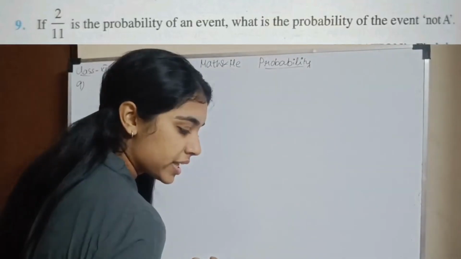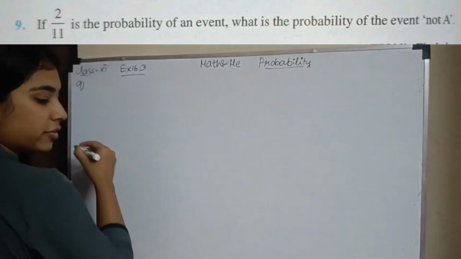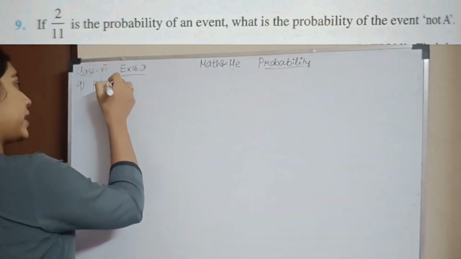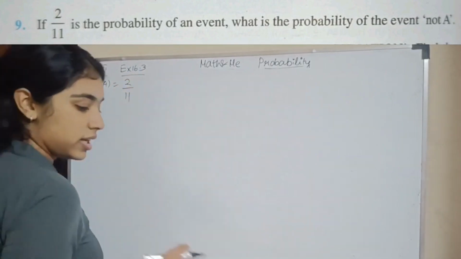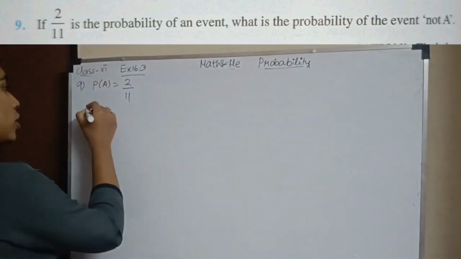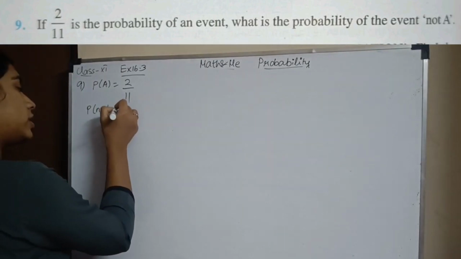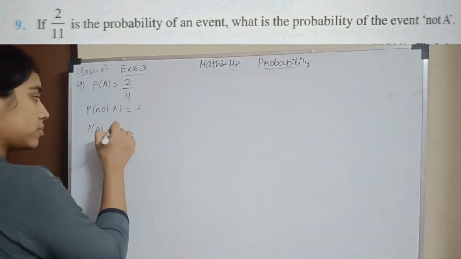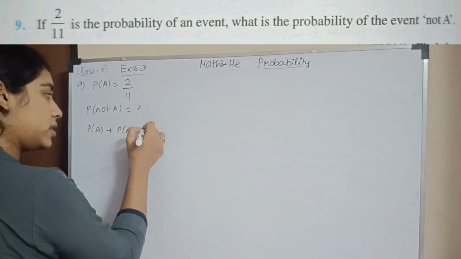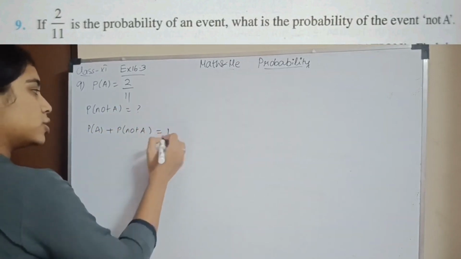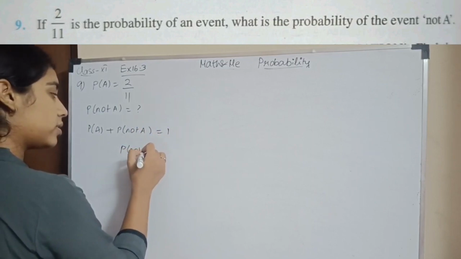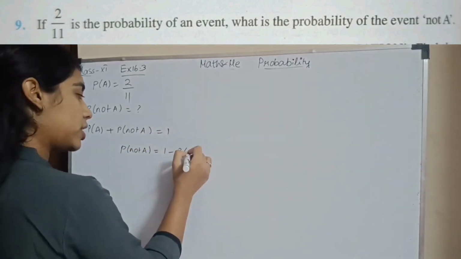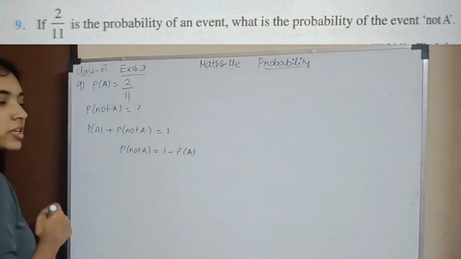Question number 9. If 2 by 11 is the probability of an event, so if the probability of A is 2 by 11, they are asking what is the probability of not A. So what will it be? Probability of A plus probability of not A is 1. So probability of not A will be 1 minus probability of A. The sum of the probabilities should always be equal to 1.